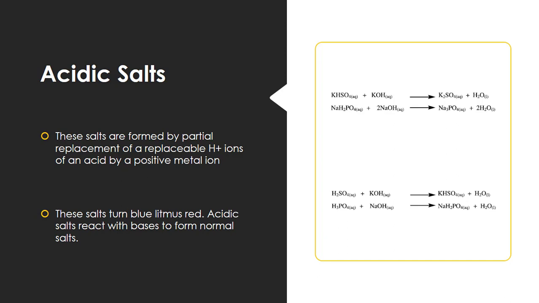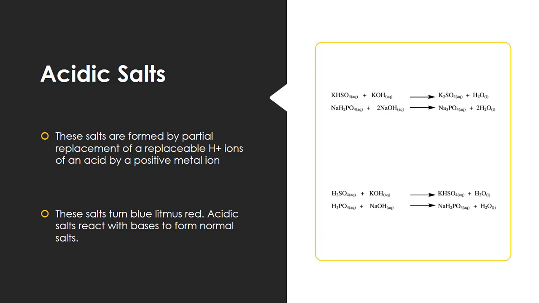Let us discuss one example. We have taken sulfuric acid, which contains two hydrogen ions, and it reacts with a base, potassium hydroxide. After partial replacement of one hydrogen ion, there is a formation of potassium hydrogen sulfate, which you can also call potassium bisulfate.